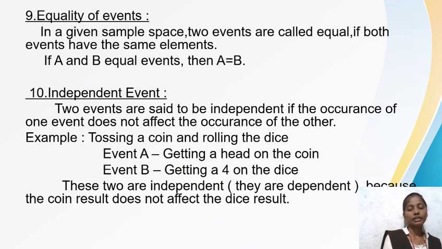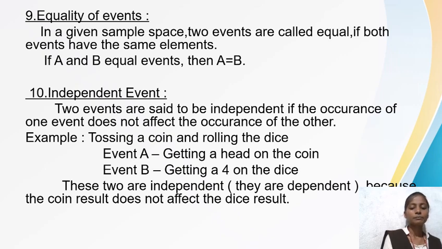Independent events. Two events are said to be independent if the occurrence of one event does not affect the occurrence of the other event, so that the event is known as an independent event. Example for independent event is tossing a coin and rolling a die.